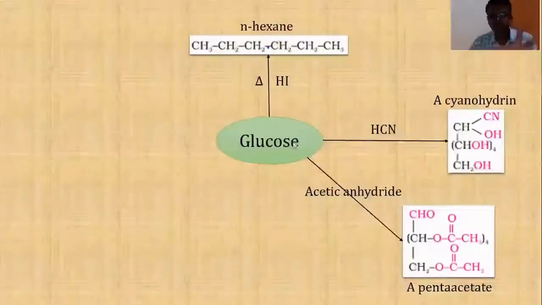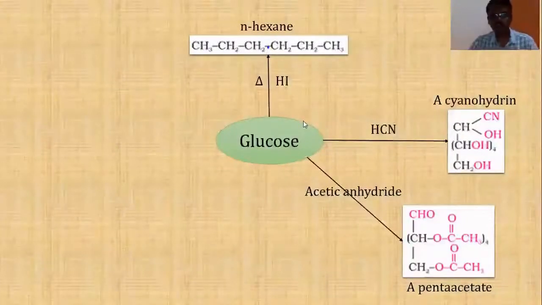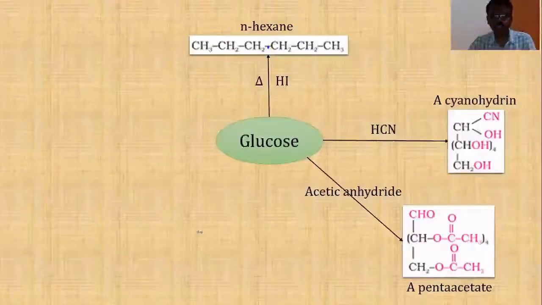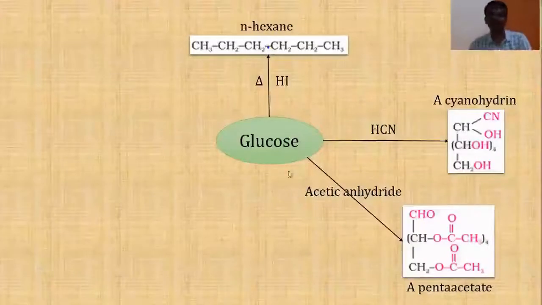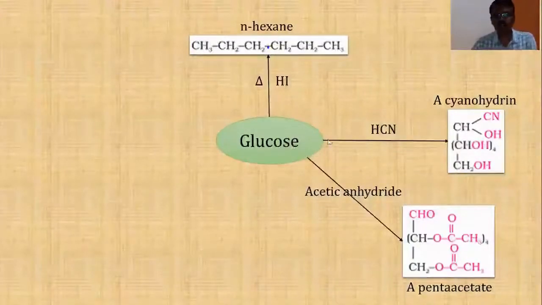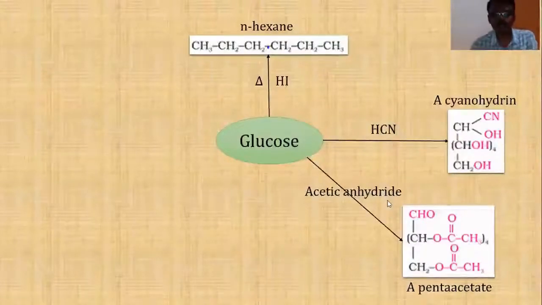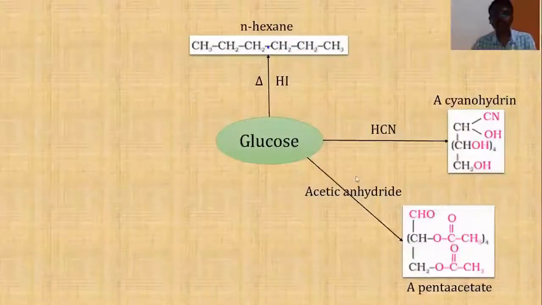Last month, 1 or 2 months back, second PUC students wrote an examination. In that examination, a 5-mark question was related to this particular topic: how do you prove that glucose is a carbonyl compound? How do you prove that glucose contains 5 hydroxyl groups? Such questions can be asked. So you should be very careful and you should practice these equations.